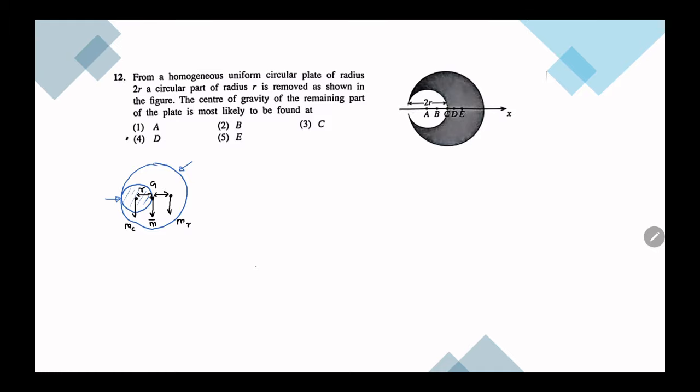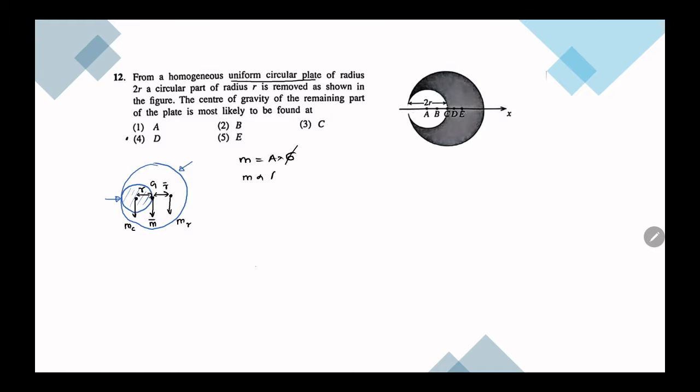So this part, let's say the distance is r bar. So first of all, when you're dealing with these types of question, you have to find the masses. So mass is equal to area into area density sigma, because this is a uniform circular plate, having a uniform density.